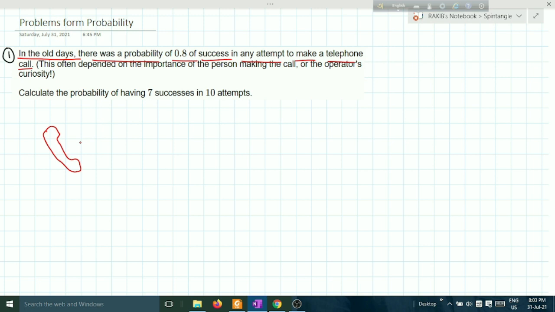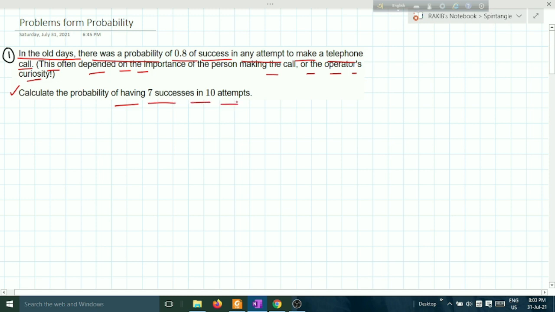Okay, in the old days there was a probability of 0.8 success in an attempt to make a telephone call. This often depends on the importance of the person making the call or the operator's curiosity. You can neglect this line. Calculate the probability of having 7 successes in 10 attempts.